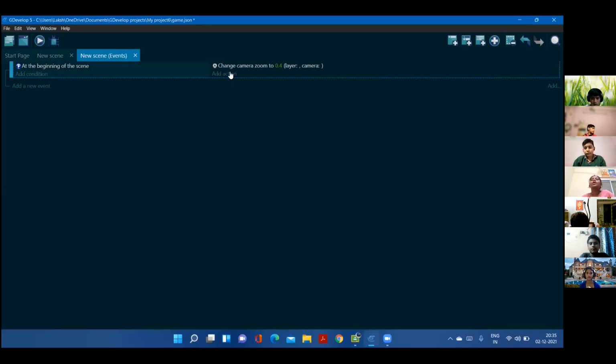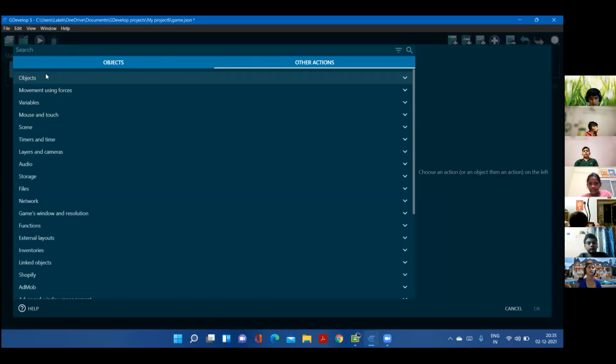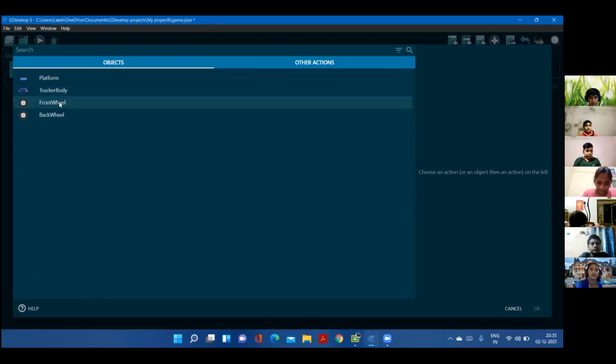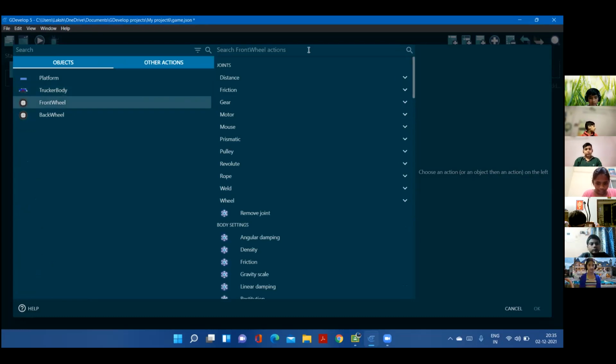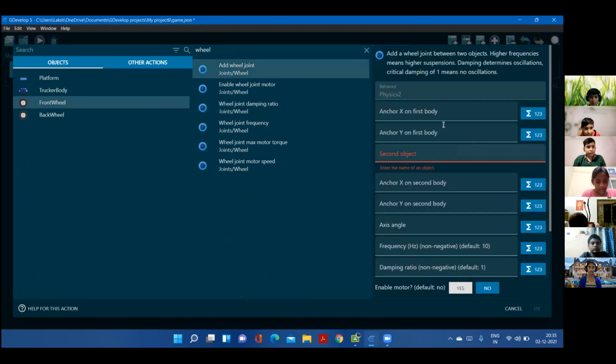Okay, now we're going to add a wheel joint. A wheel joint, this is a new topic. It's in physics engine. Front wheel joint. Observe carefully because this is a new topic. Wheel joint.